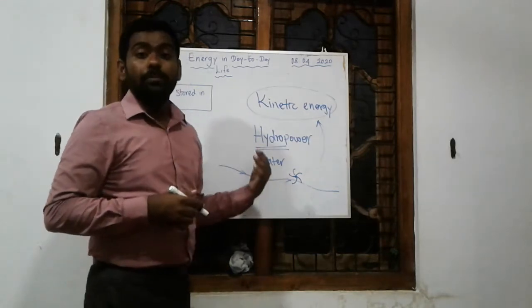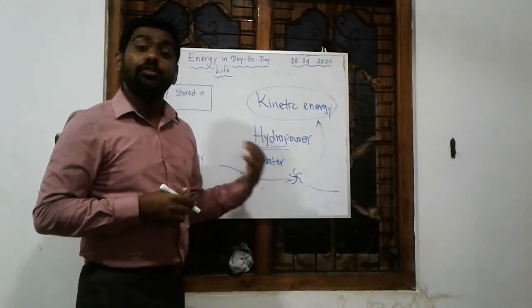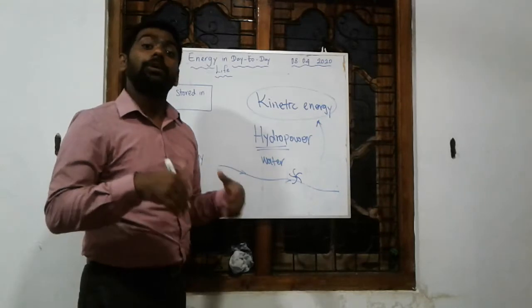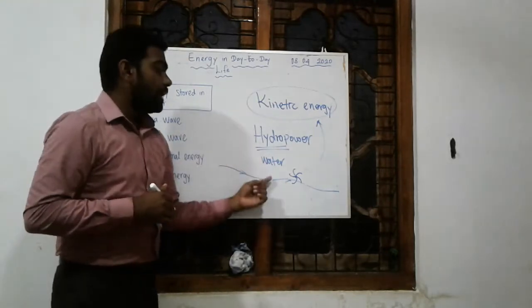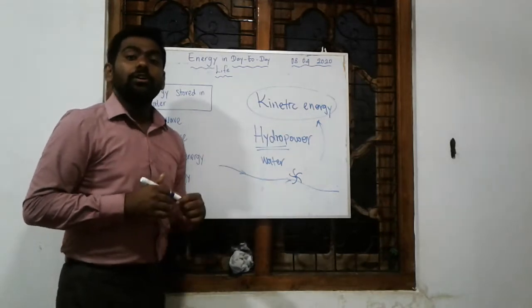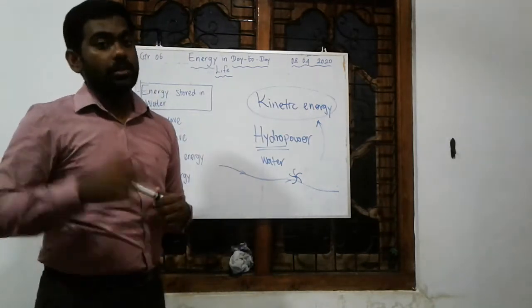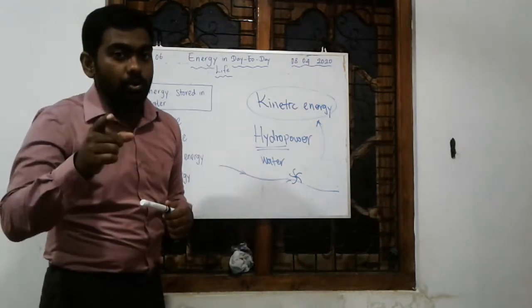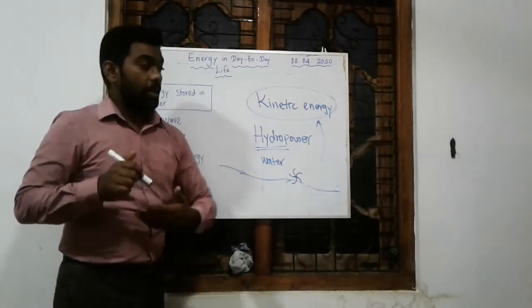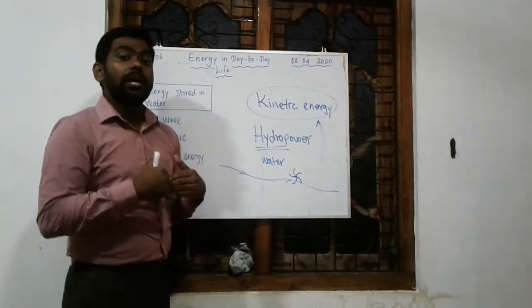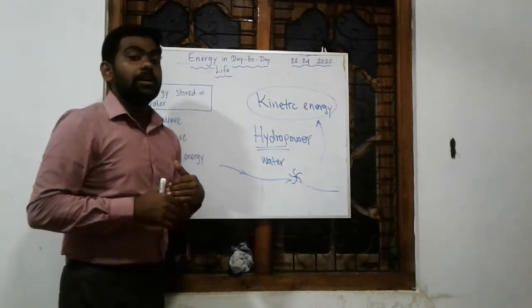But now in Sri Lanka we use fossil fuels to produce more electricity. Okay, this is how we make use of energy stored in water. Keep in mind, if you want to get energy from water, you have to let it move. Then it has kinetic energy, and you can make use of that.